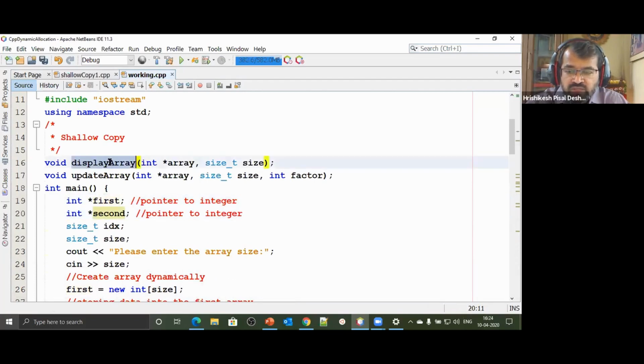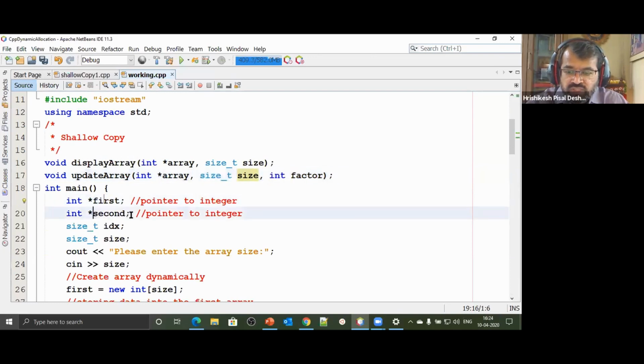I have written a function called display array. I have also written a function called update array. And in both these functions, I'm going to pass the pointer to an array, that means the base address of an array. In display array, I'm going to pass how many elements are there inside that array. Whereas in update array, I'm going to pass that pointer to the array, what is the size of the array, and by what factor I would like to change the contents of the array. That is what I plan to do.